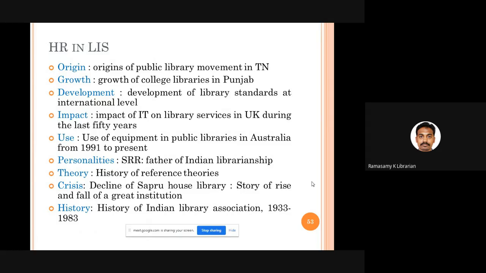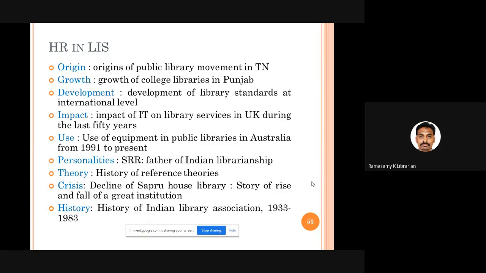In library science, you have different kinds of historical research. You can talk about origin. You study how the public library movement was born in Tamil Nadu. That is historical research. You study the growth of college libraries in Punjab. That is a growth study. You study how, at the international level, various library standards have been developed over a period of time. That is development. You study the impact of IT on library service in the UK during the last 50 years.